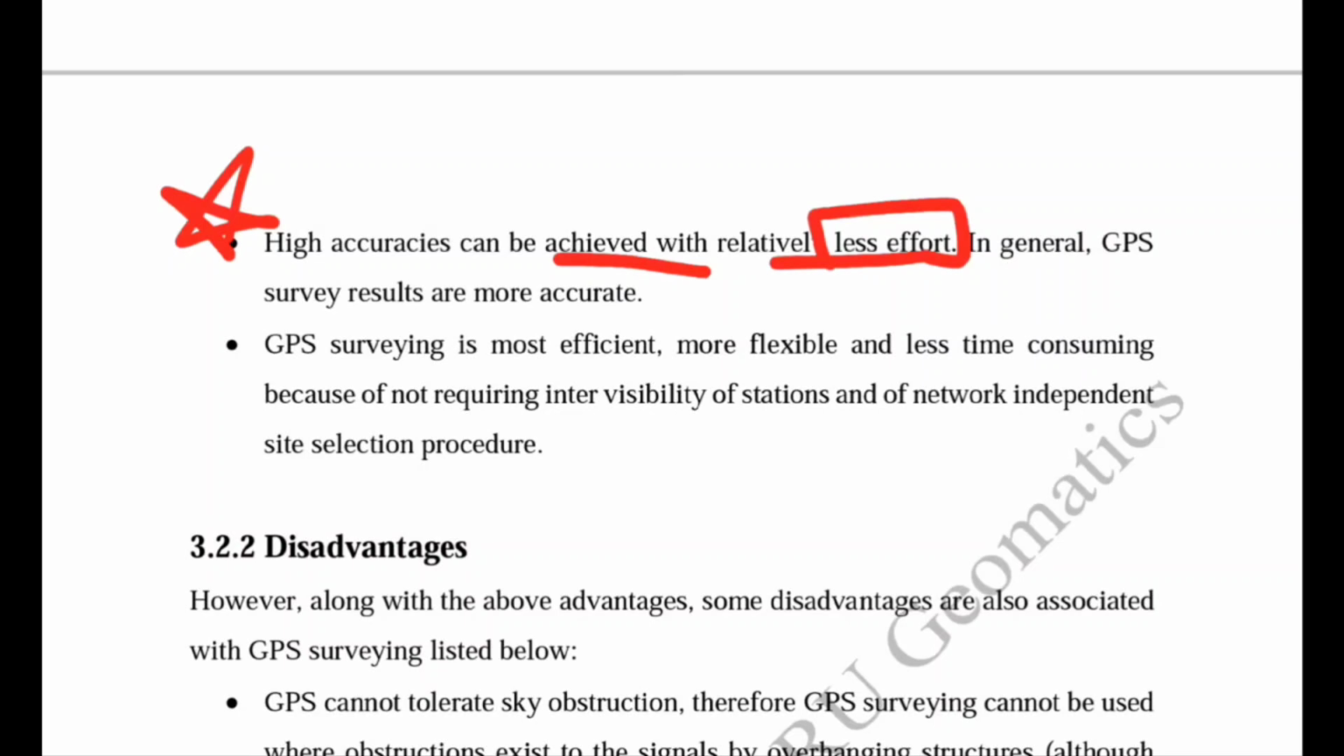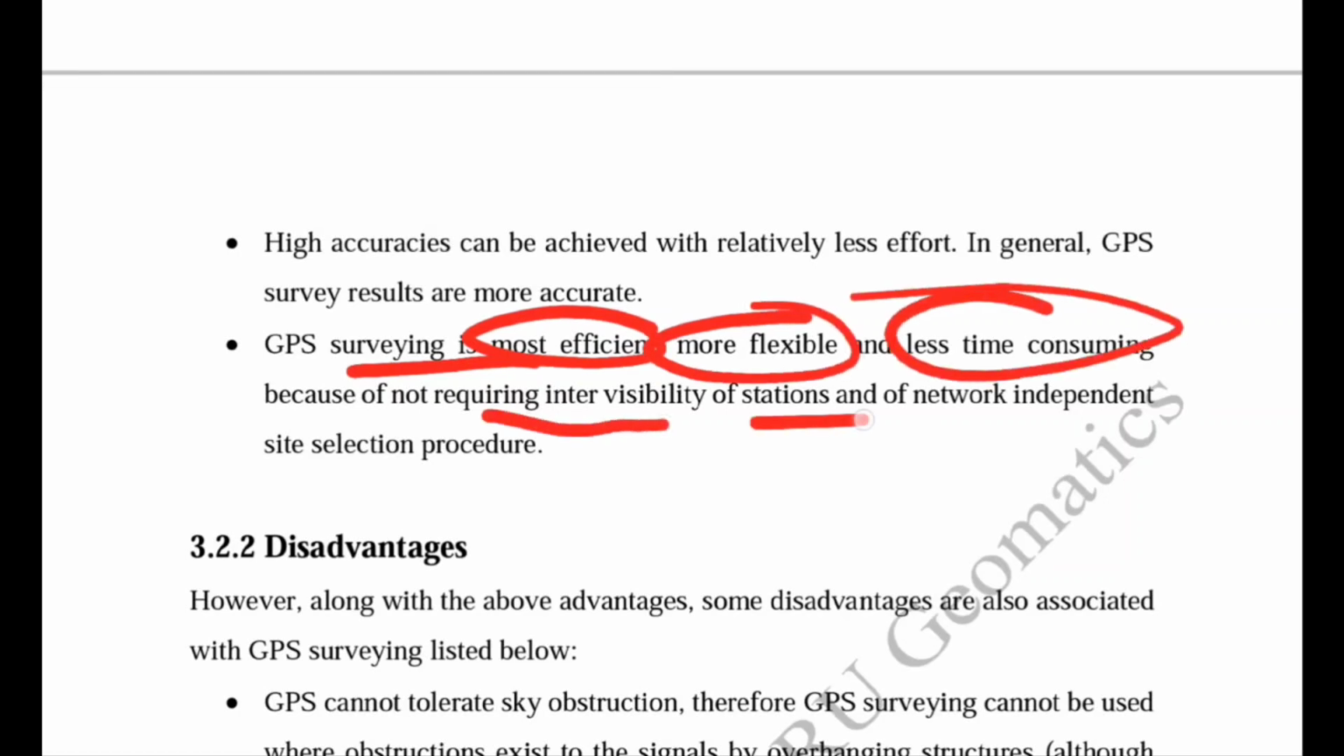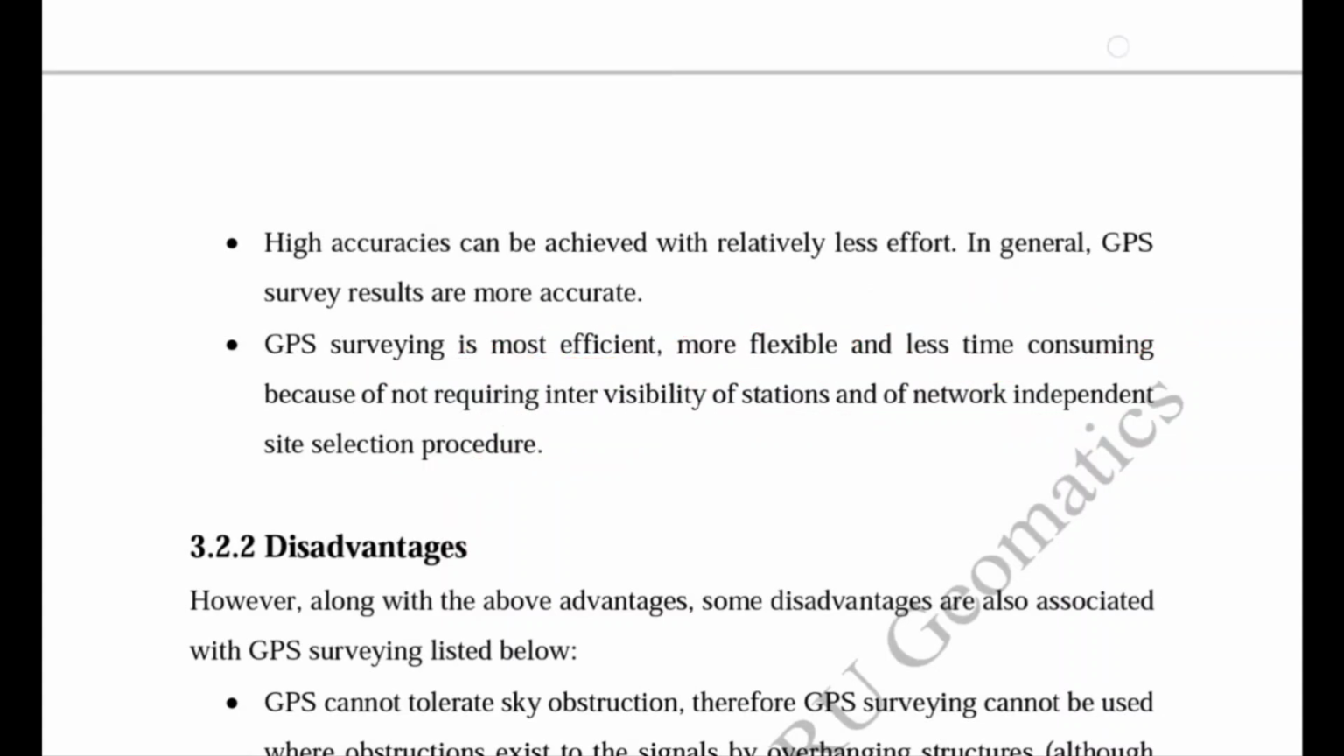requires less effort also. Means we can say it does not require any skilled operator, and GPS surveying is most efficient, more flexible and less time consuming because it does not require intervisibility of stations and has a network-independent site selection process, and also it does not require any skilled operator. So it is more flexible, more efficient and less time consuming. It also provides high accurate position with high accuracy.